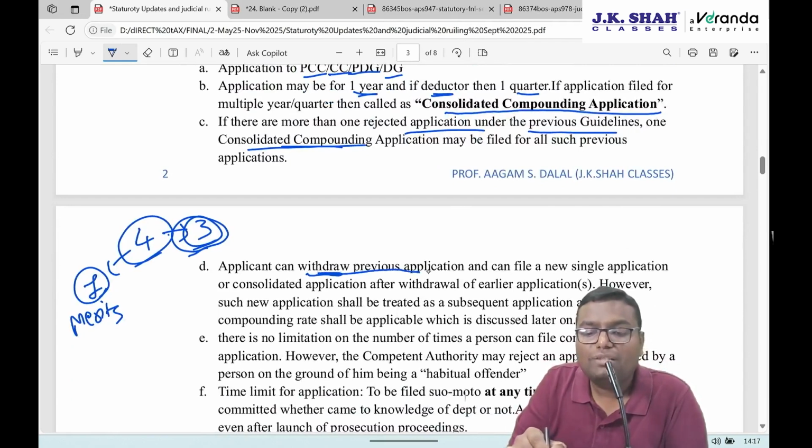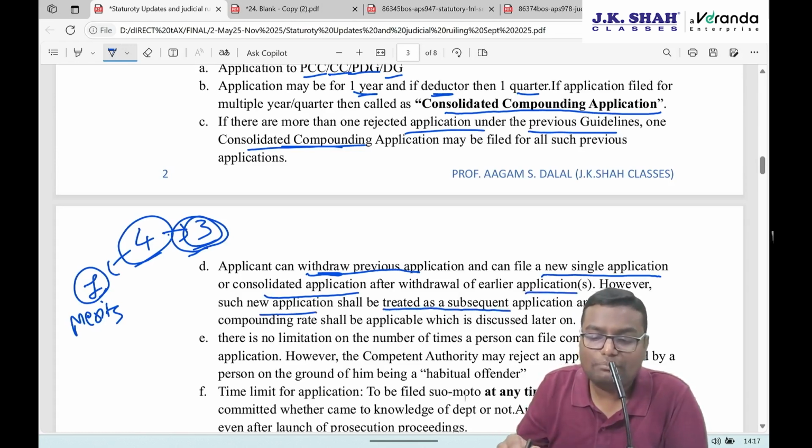Applicant can withdraw the previous application, and can file a new single application or consolidated application after withdrawal of the earlier applications. However, such new application shall be treated as a subsequent application and higher compounding rate shall be applicable, which is discussed later on.